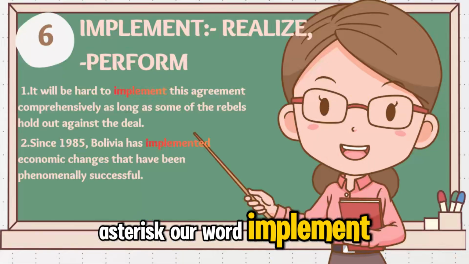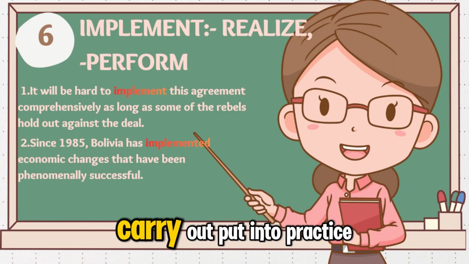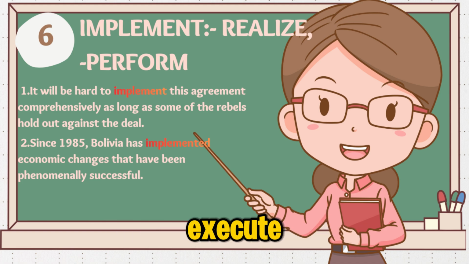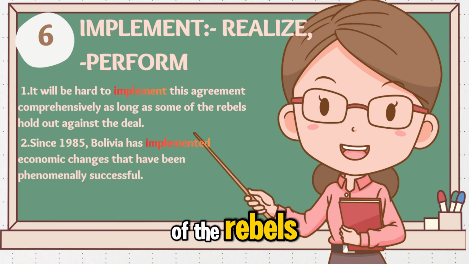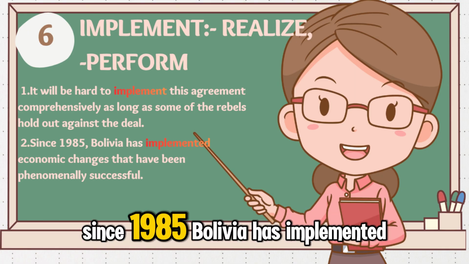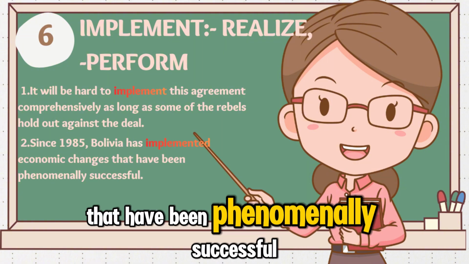Our word, implement. To implement, to fulfill. Synonyms: realize, apply, carry out, put into practice, execute, accomplish, perform. Usage practices. It will be hard to implement this agreement comprehensively as long as some of the rebels hold out against the deal. Since 1985, Bolivia has implemented economic changes that have been phenomenally successful.